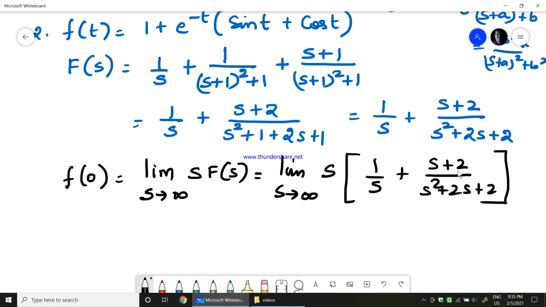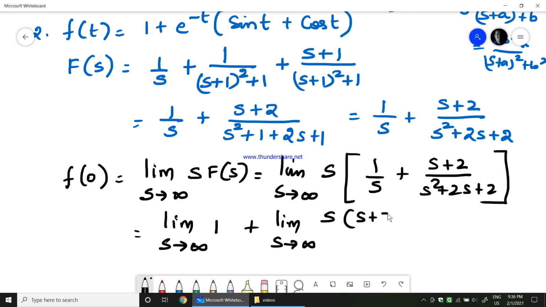I'll multiply s with the first term. So what do I get here? Limit s tends to infinity, s and s cancel, so I'll get 1 plus limit s tends to infinity s into s plus 2 divided by s square plus 2s plus 2.